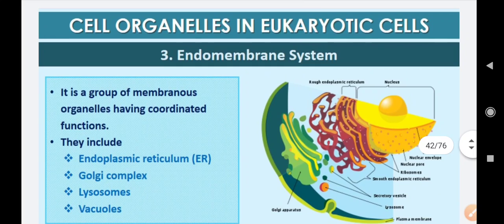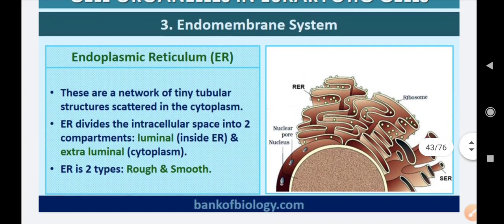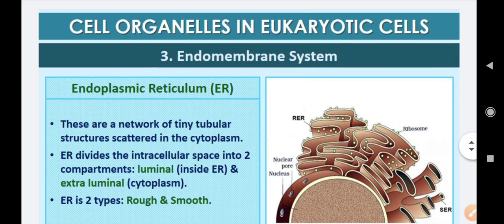Okay, all of them are part of endomembrane system. You know that these have different structure and function, but they work together in such a manner that all the functions are coordinated. How they coordinate, what functions they perform, we will study further. So let's start with the first cell organelle, which is endoplasmic reticulum.